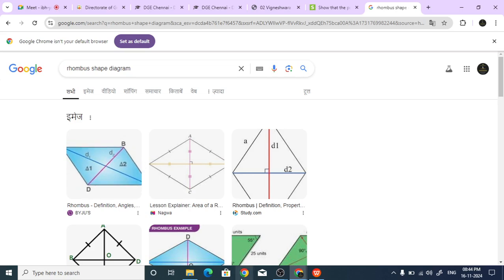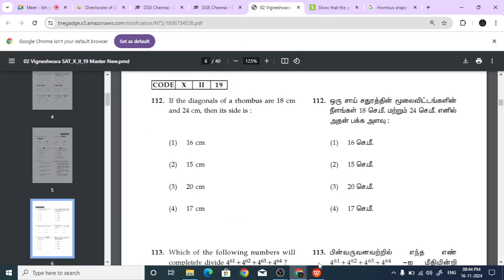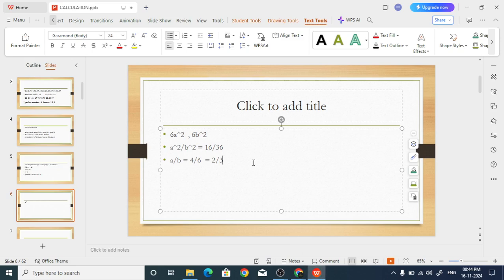Now they have given one diagonal is 18, another diagonal is 24. What is half of the one diagonal? 9. Half of the other diagonal is 12. And these two make two sides of a right angle triangle. They are asking the side, which in that right angle triangle, the side opposite to 90 degrees is the hypotenuse. So what will be that length?